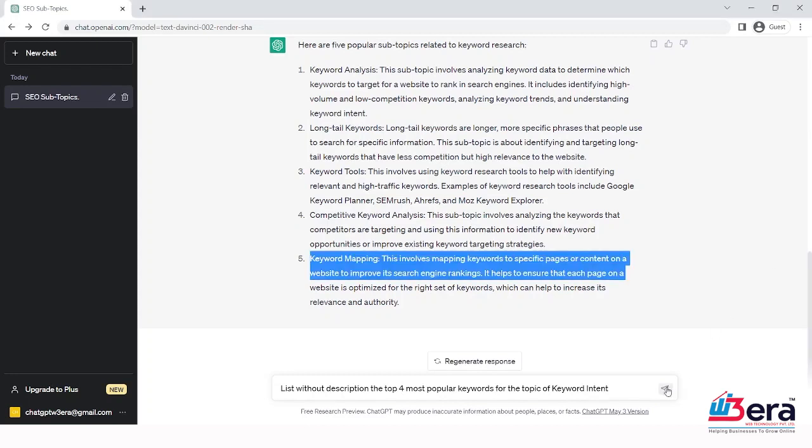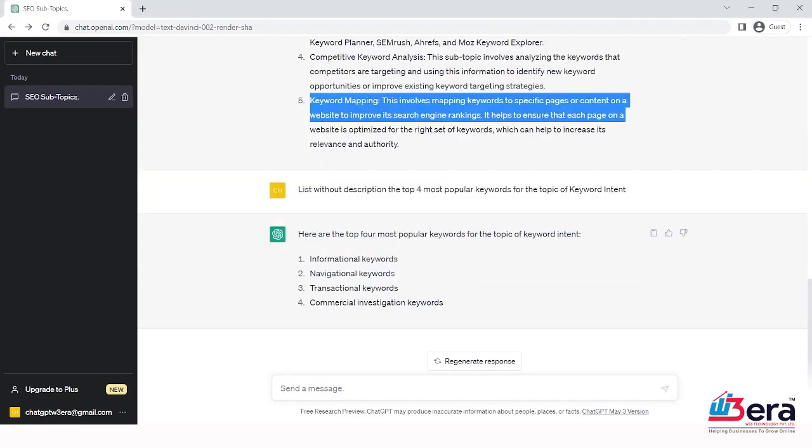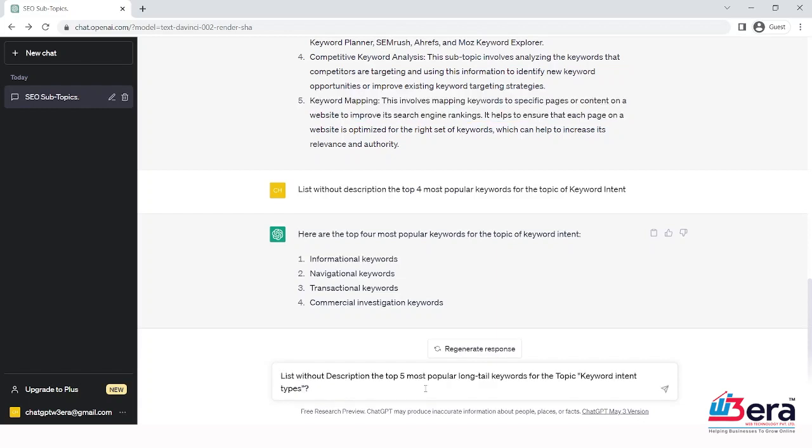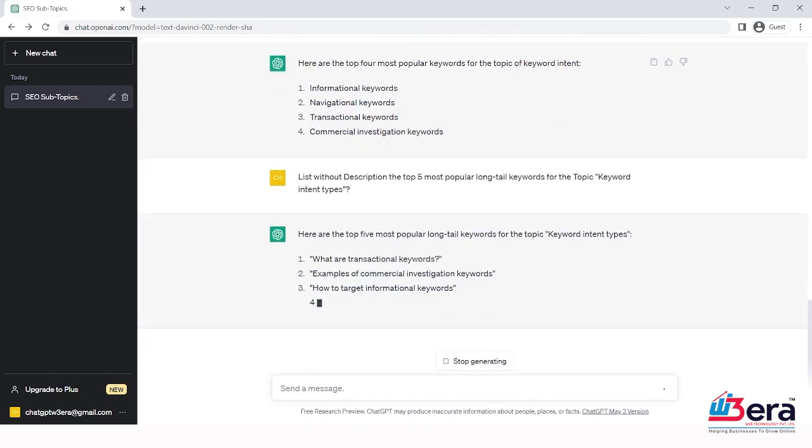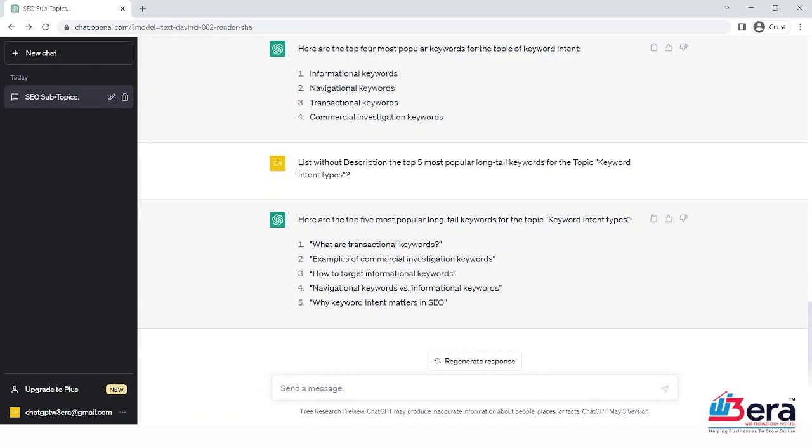List without description the top 4 most popular keywords for the topic of keyword intent. Now press enter. You can even branch these keywords out further into the long tail. Example: list without description the top 5 most popular long tail keywords for the topic keyword intent type. Press enter. Here are the top 5: what are transactional keywords, example of commercial investigation keywords, how to target informational keywords, navigational keywords versus informational keywords, and why keyword intent matters in SEO.